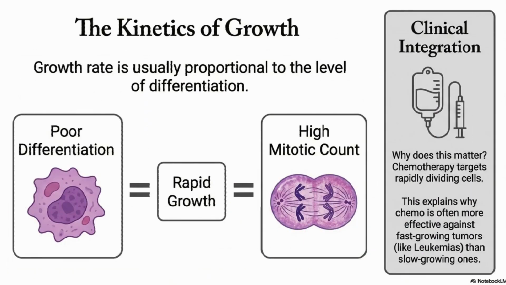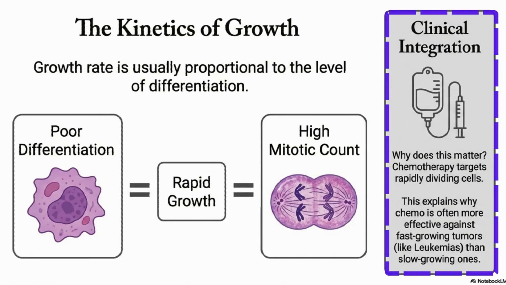Next point is rate of growth. Usually, growth rate is proportional to the level of differentiation. If it is fast growth, that means more mitosis will be there. This is why chemotherapy works better on fast-growing tumors like leukemias than slow-growing tumors like certain sarcomas.